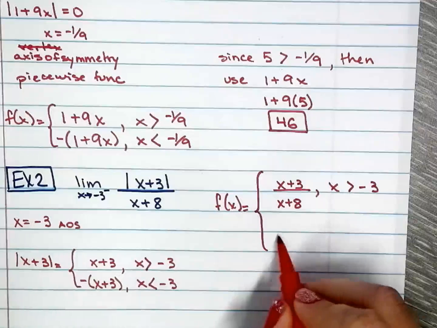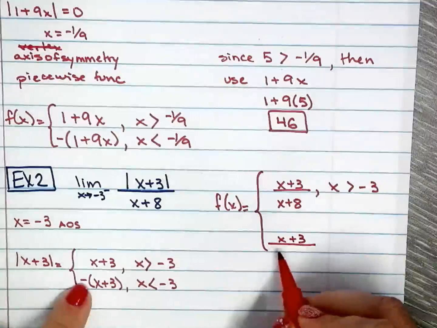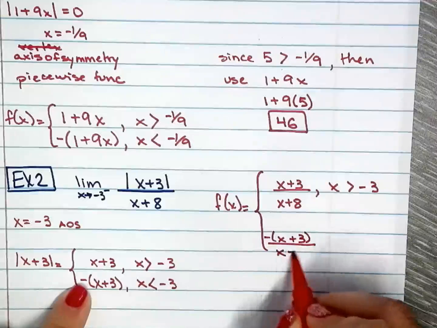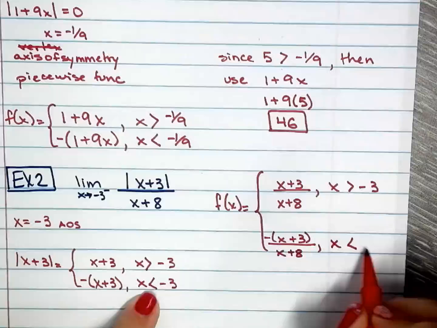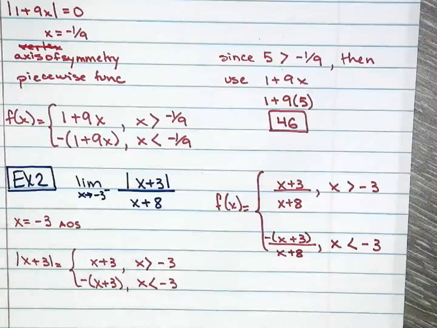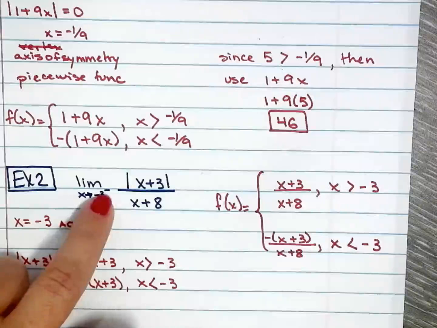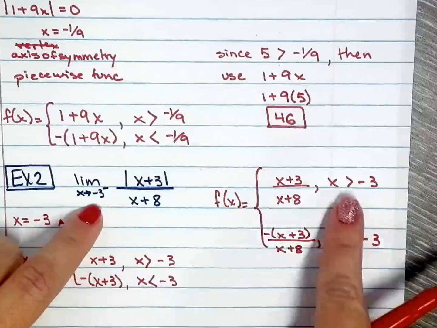And I will use x plus 3 over, just kidding, negative x plus 3 over x plus 8 under the condition of x being less than negative 3. Okay, so now when I look at this, negative 3 approaching from the left, well, they're both negative 3. That's why I didn't put the equal sign there.